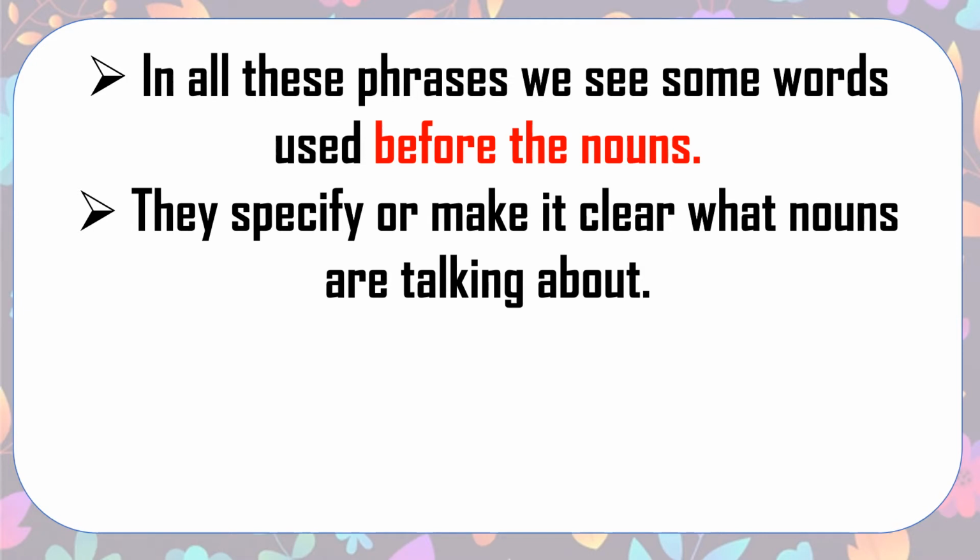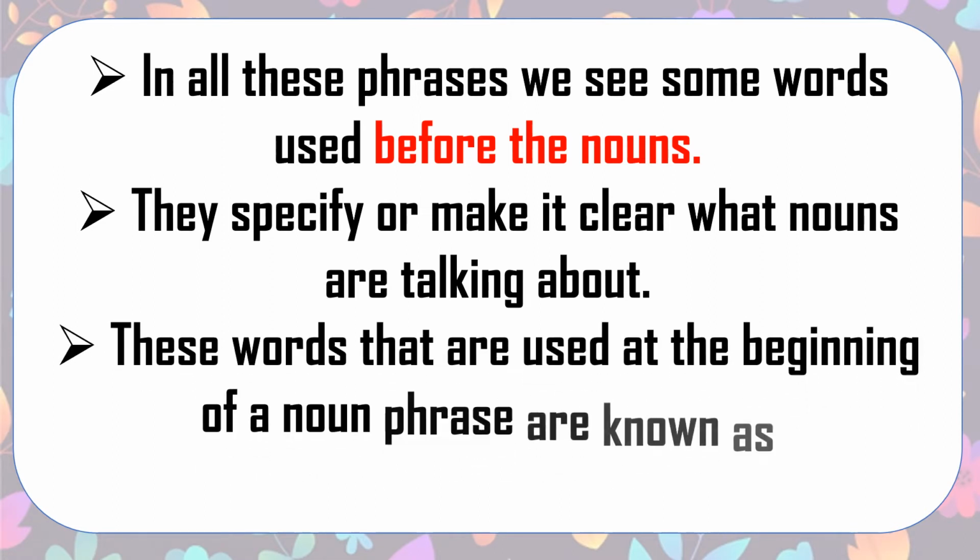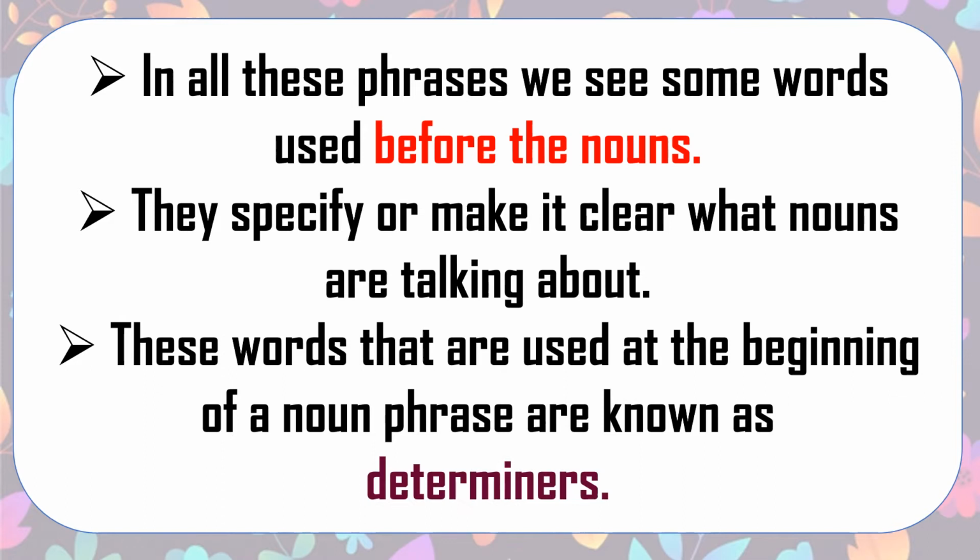So they specify or make it clear what nouns we are talking about, and these words in English are known as determiners. Those words that are used at the beginning of a noun phrase are known as determiners in English.